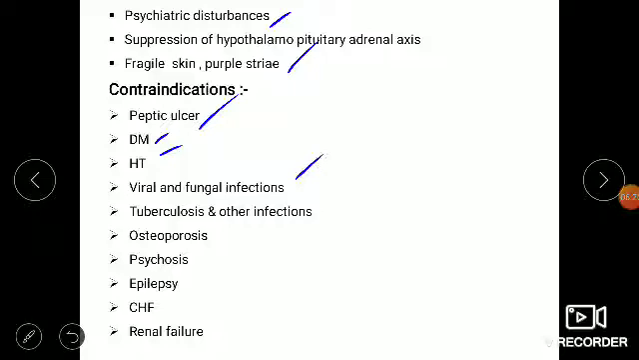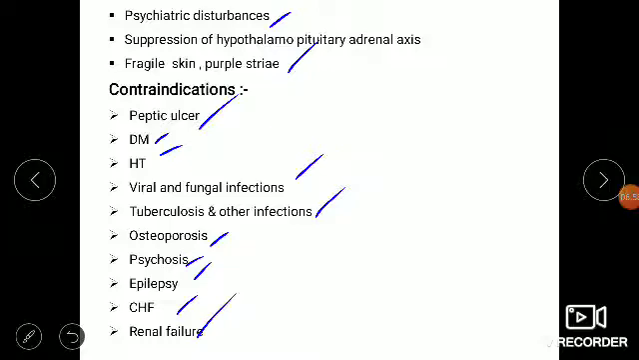And viral infection, because it causes immune system depression. Tuberculosis is also not suitable. It is anti-inflammatory, but in tuberculosis it increases bacterial growth; in severe conditions it can be used. Osteoporosis, it increases calcium excretion. Psychosis, it causes a euphoric effect. Epilepsy, euphoric effect. Congestive heart failure should not be treated with it, as it increases edema. And renal failure also, it increases edema.